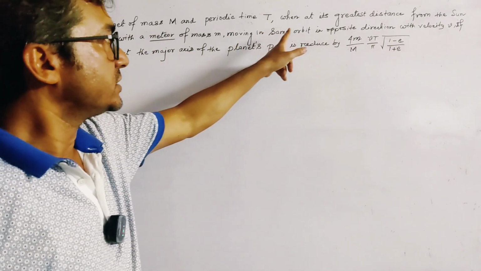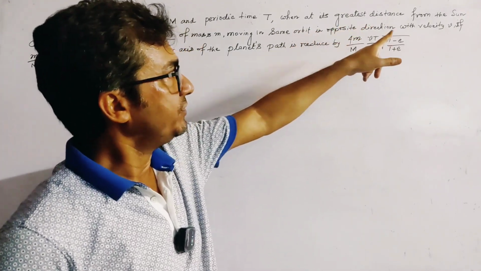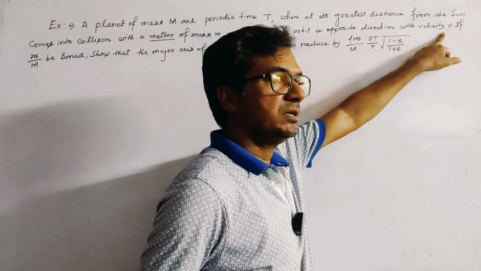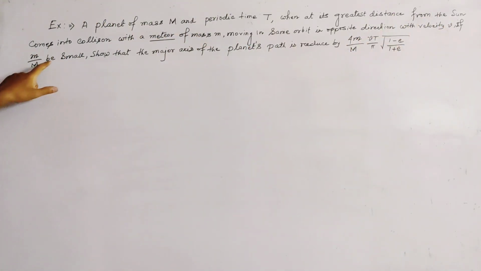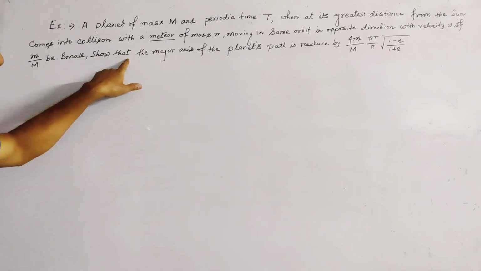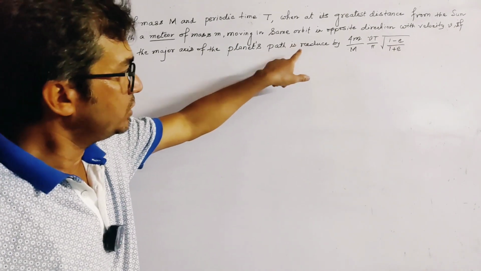Moving in the same orbit in the opposite direction with velocity v. If m by M be small, that is the mass of the meteor is small compared to the mass of the planet, so that the major axis of the planet's path is reduced by